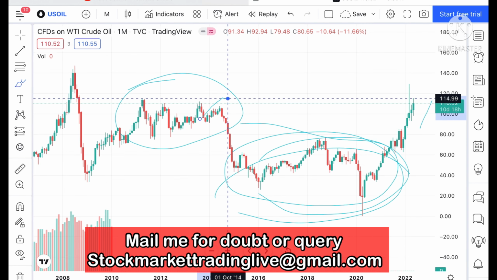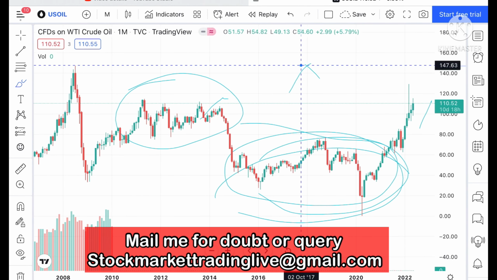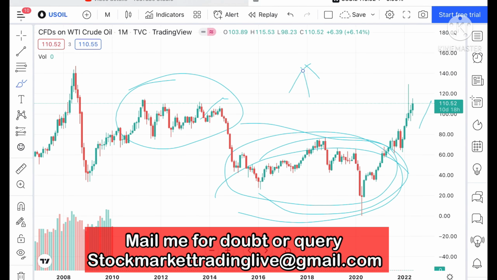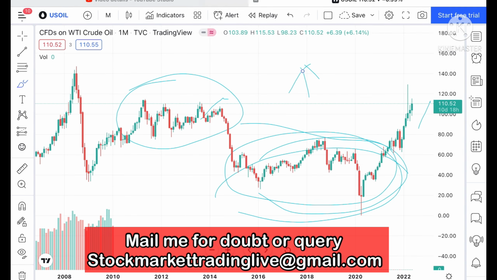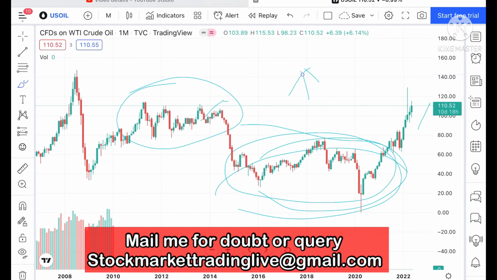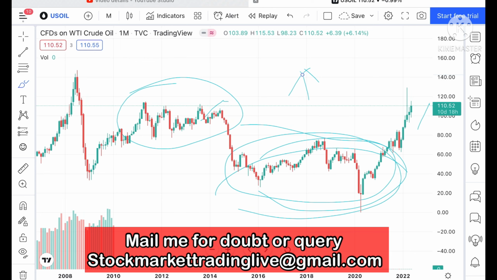If this level sustains, then it can move further upside, okay. But if you look at this trend, if this level sustains, we can see it can go further upside, okay.